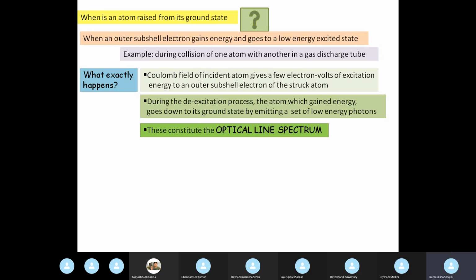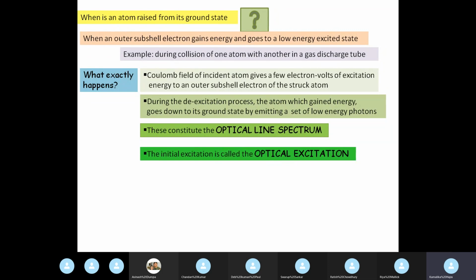When an outer subshell electron is given a small amount of excitation energy, it will go to a low energy excited state, and when it comes back from this low energy excited state to its original ground state, the excess energy will be emitted in the form of a low energy photon and will constitute the optical line spectrum. So the entire affair is low energy.